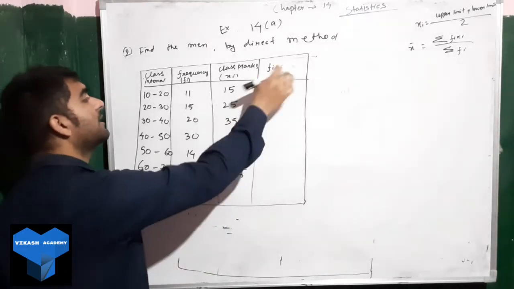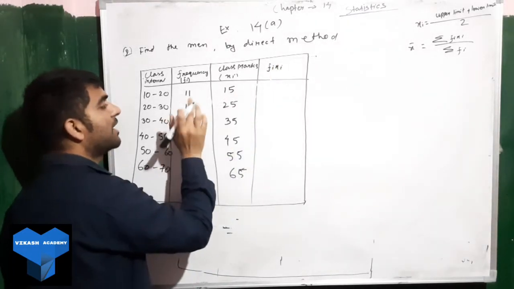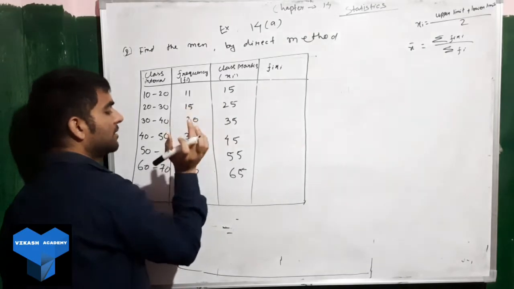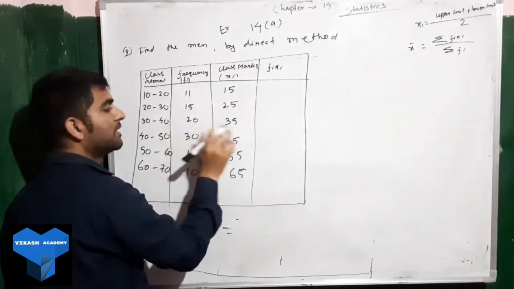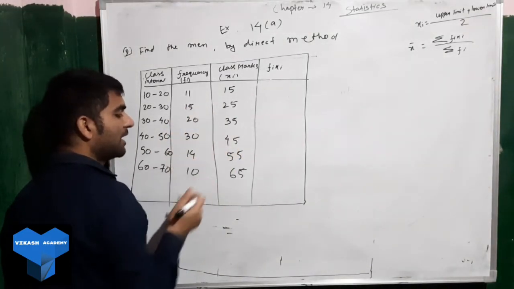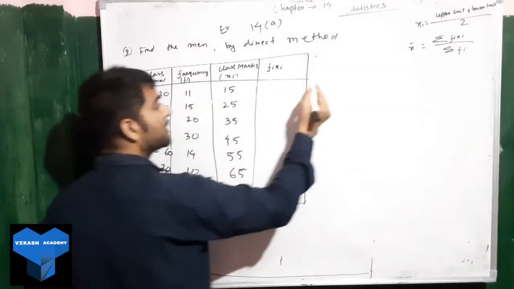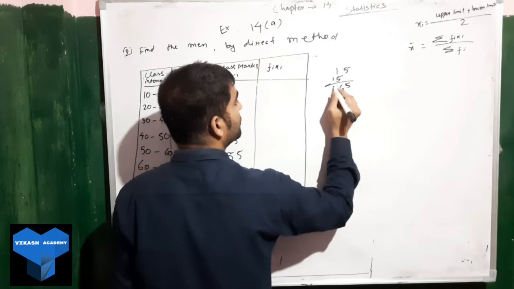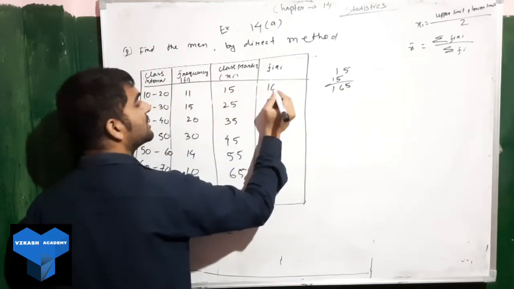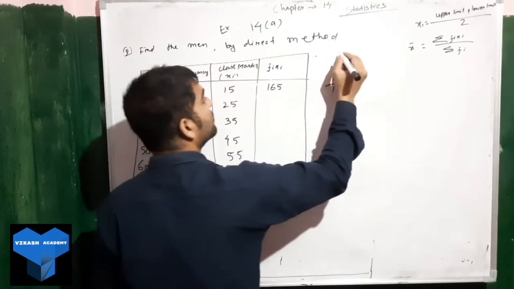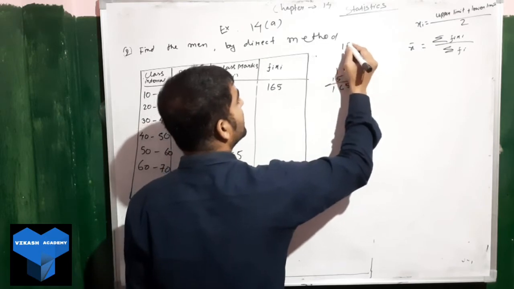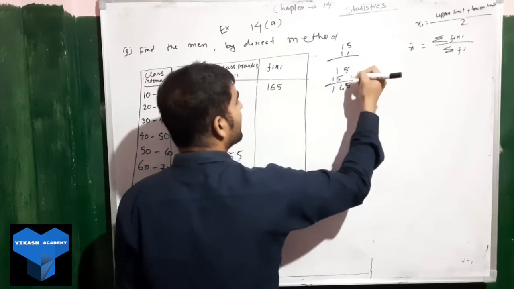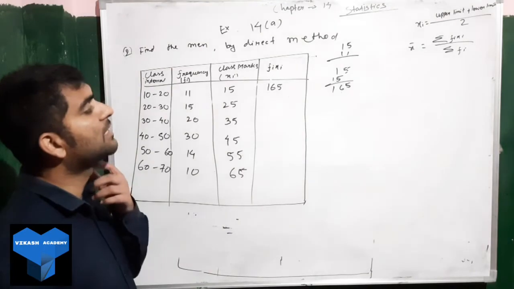Now find fi xi. How will we find it? We multiply 11 into 15, then 15 into 25, 20 into 35, 30 into 45, and so on. So let us multiply 11 into 15. How much will we get? We get 165.